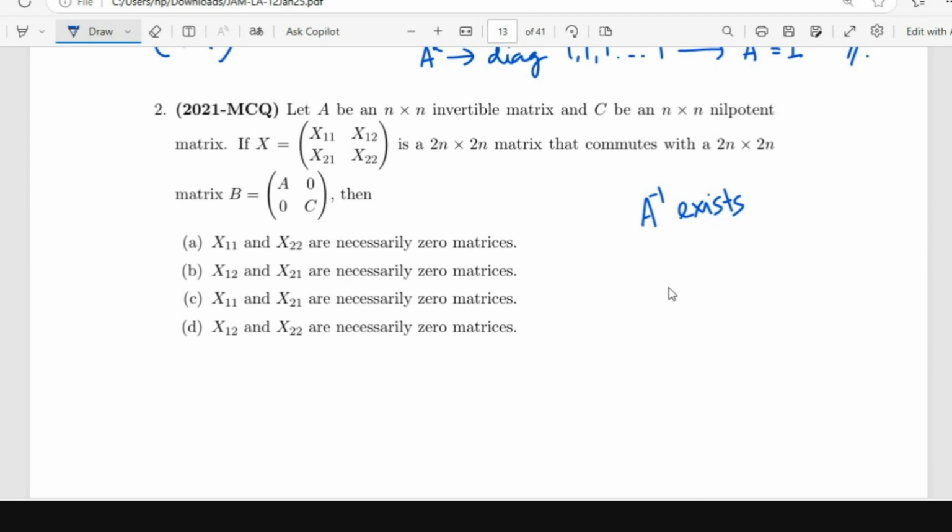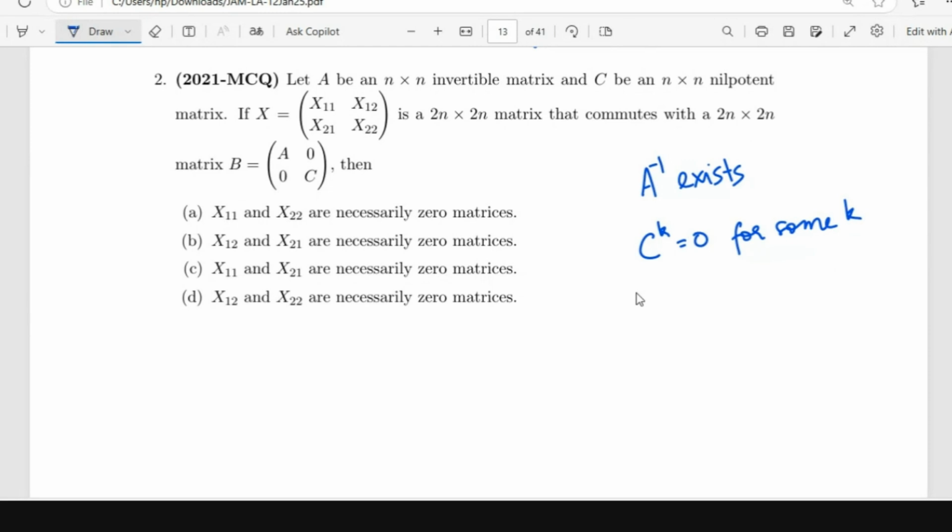A nilpotent matrix is one where C power k is equal to 0 for some k, and the index of nilpotency is the smallest such k. The smallest k satisfying this condition is called the index of nilpotency.